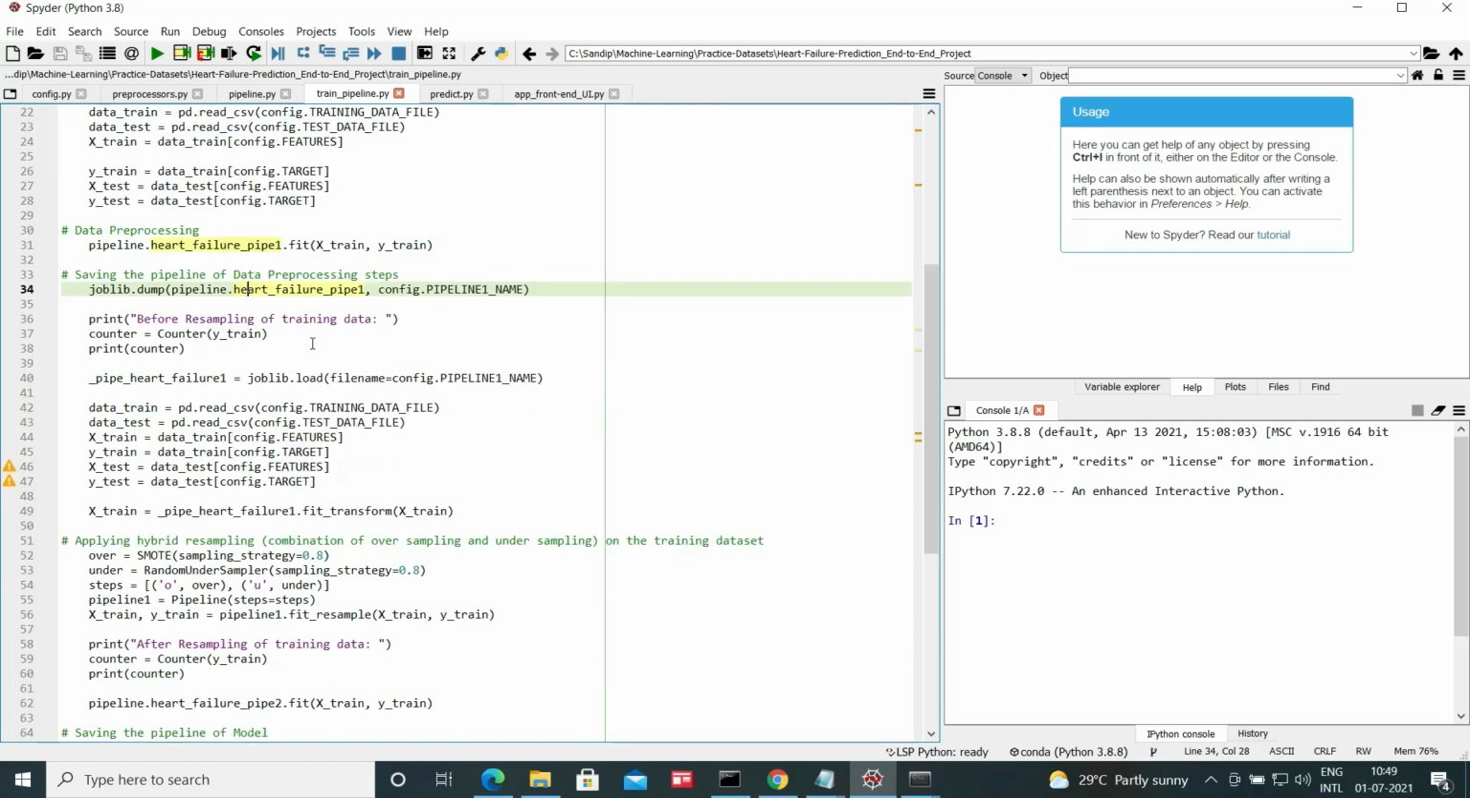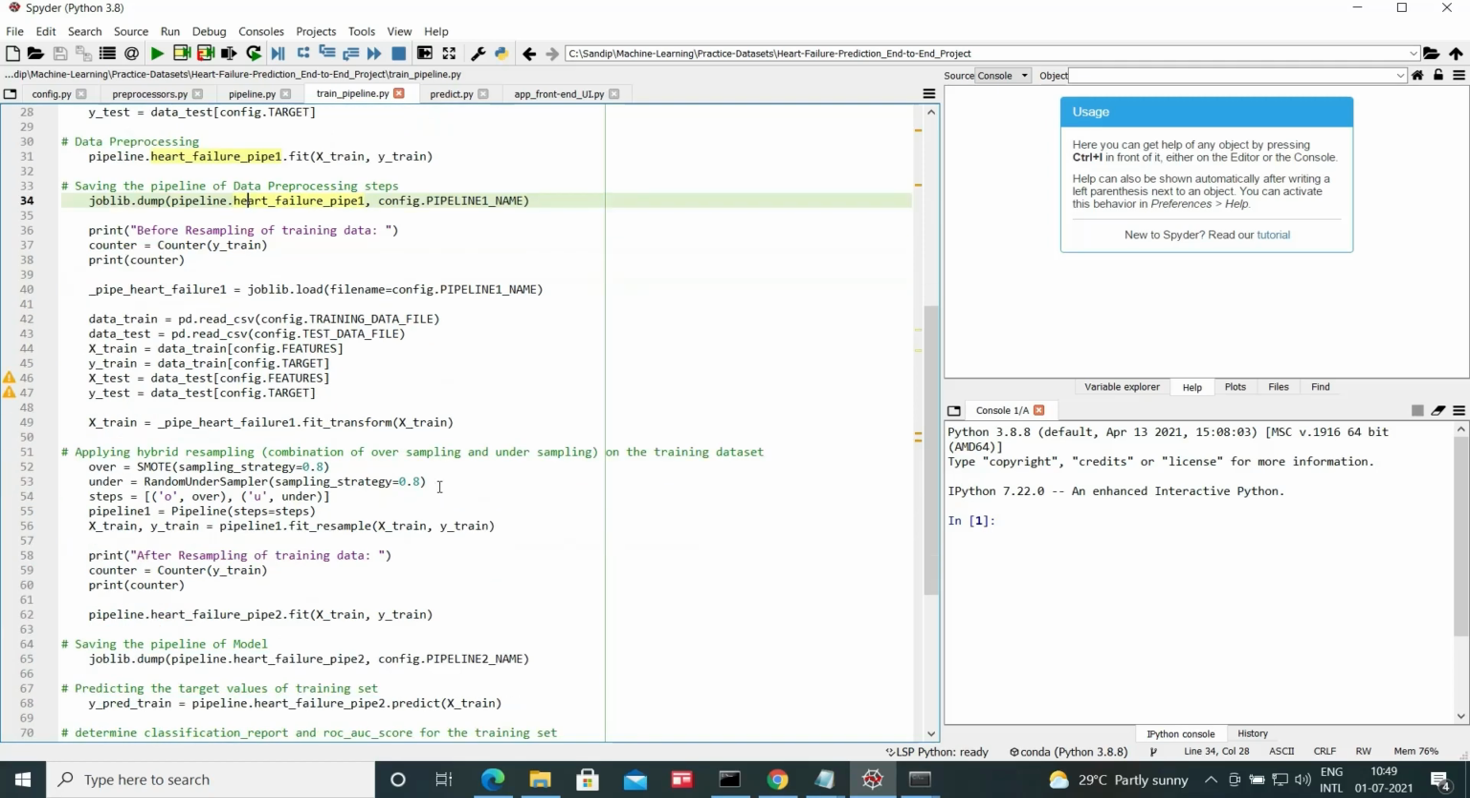After that, we need to apply resampling. As you know, the original data was quite imbalanced. So we use hybrid resampling, a combination of oversampling and undersampling. We use SMOTE for oversampling and RandomUnderSampler for undersampling. With this combination, we could achieve well-balanced data.